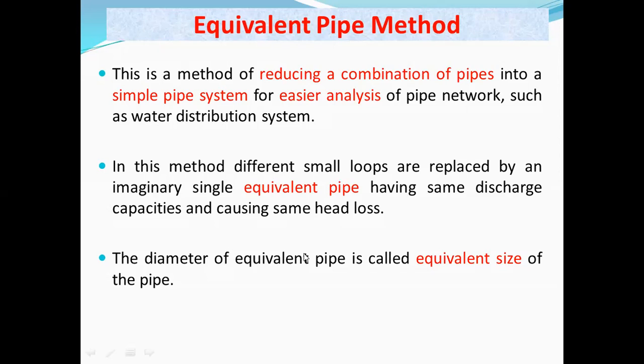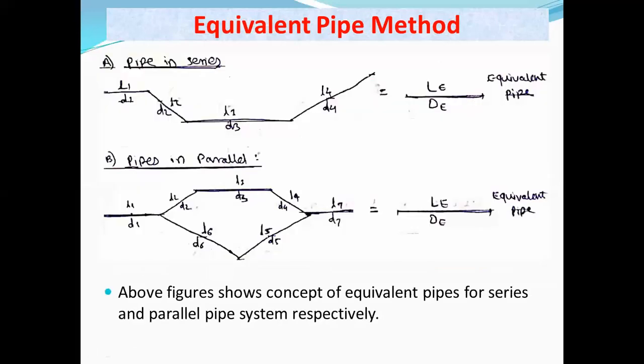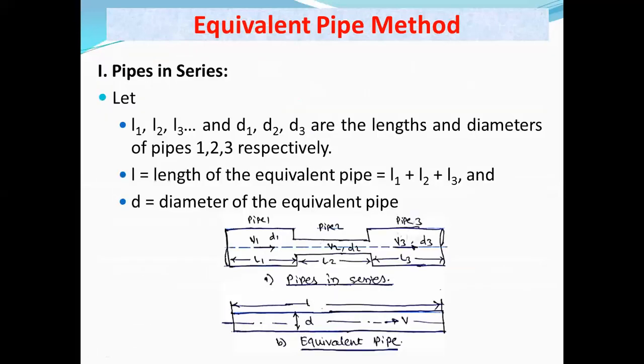Imaginary single equivalent pipe having same discharge capacity and causing same head loss. Okay, that same equivalent pipe we have created at that place. That pipe will have the same discharge as it was there in the previous system, and it will have the same head loss. The diameter of the equivalent pipe is called the equivalent size of the pipe, and this is the equivalent pipe system. Now here, there are two cases.